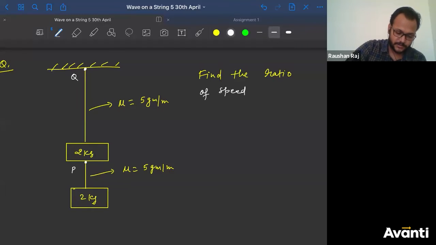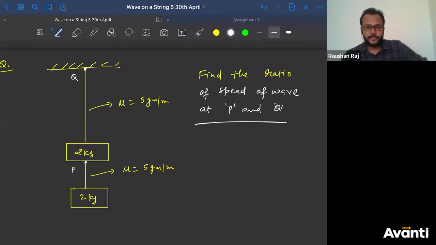Find the ratio of speed of wave at P and Q. चलो try करो, आंसर देना. Let us see, Pritish. बहुत बढ़िया, good. So find the ratio of speed of wave at point P and Q. So what will be the ratio of speed at P and what will be the ratio of speed at Q? Get the ratio. उसका find करके ratio दिखा दो कितना होगा.